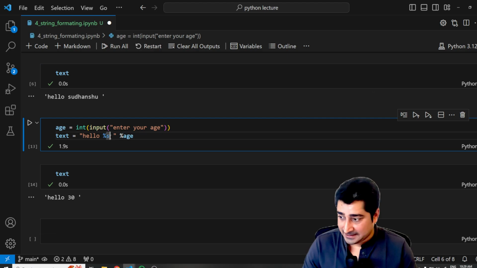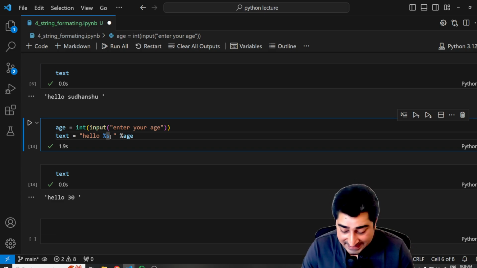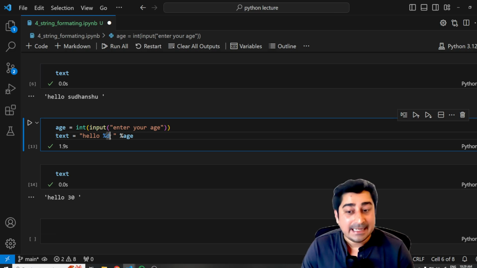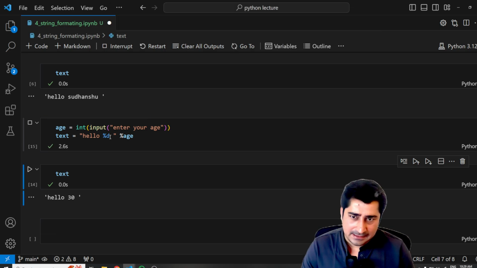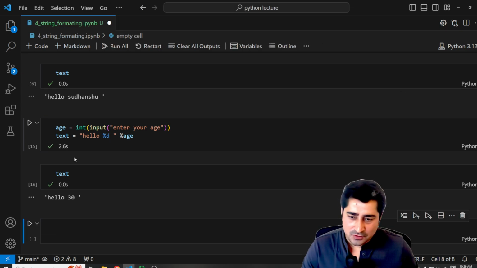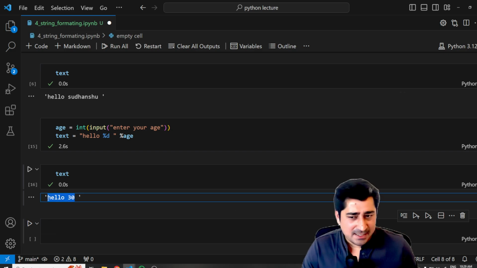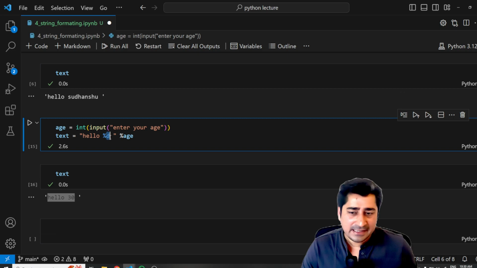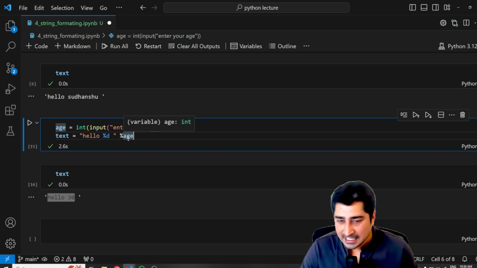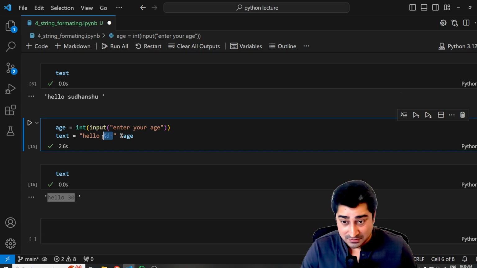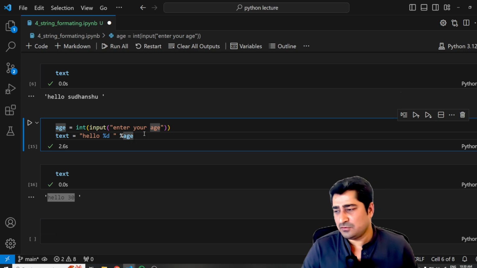Now, purposely, if you have to take an integer value, in that case we write d over here. D means it's an integer that we are trying to denote. Now let's try to execute once again, and then enter. Here again it is giving me the same outcome, but with the help of percentile of d, in general we try to denote the age part, and it is going to consider an integer in that particular situation. Percentile of d is nothing but a placeholder for an integer. This is one of the other examples.